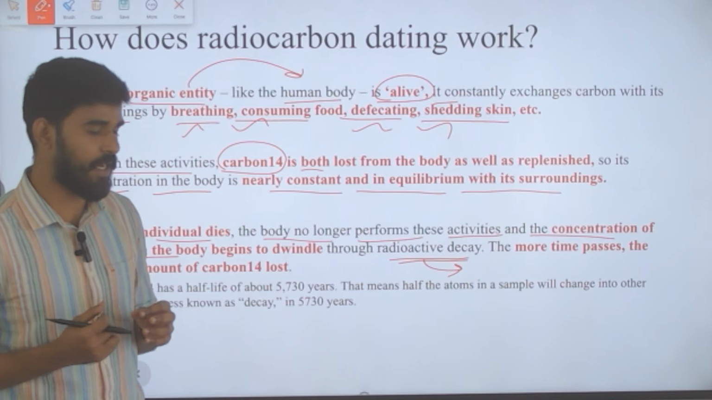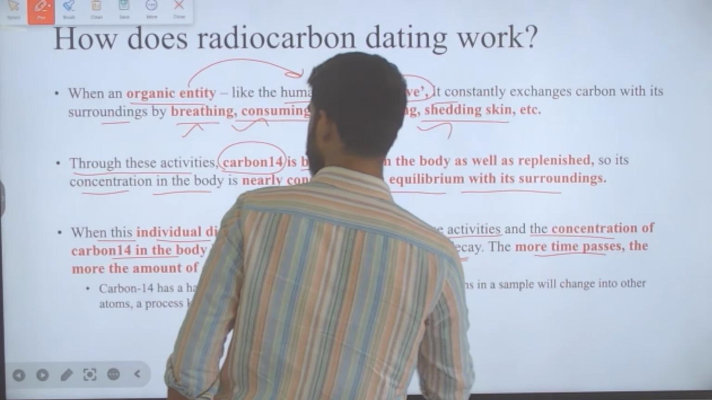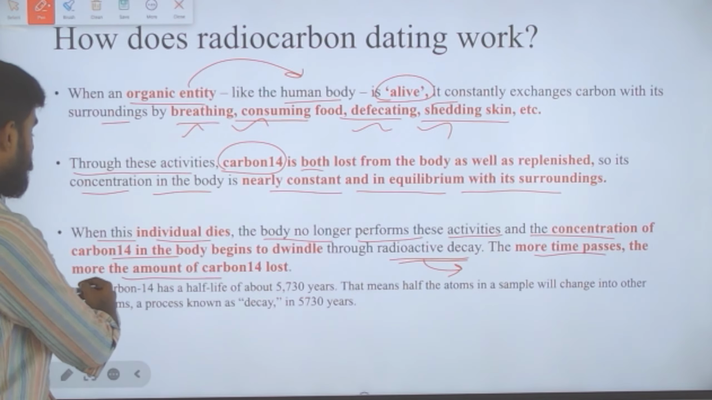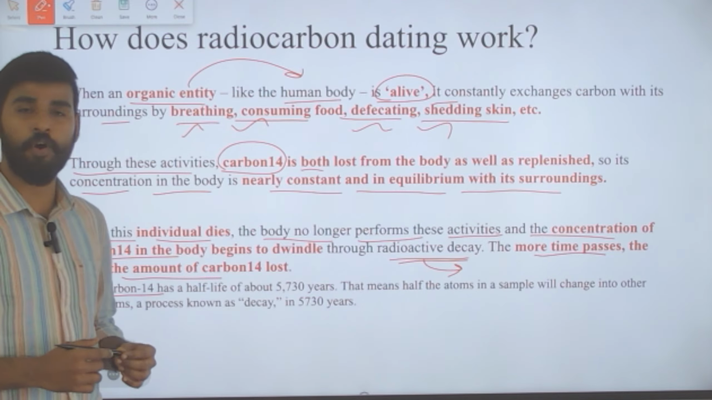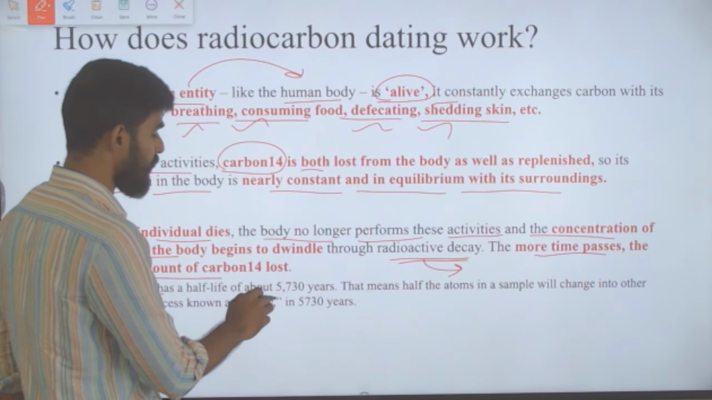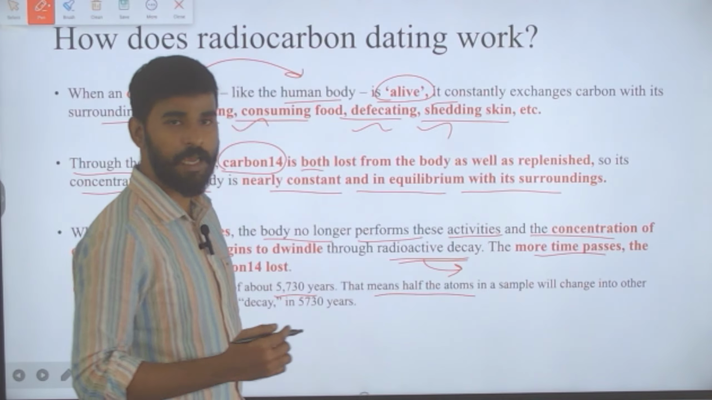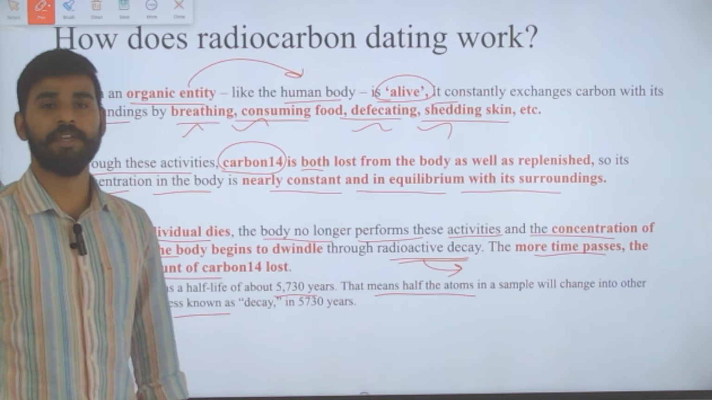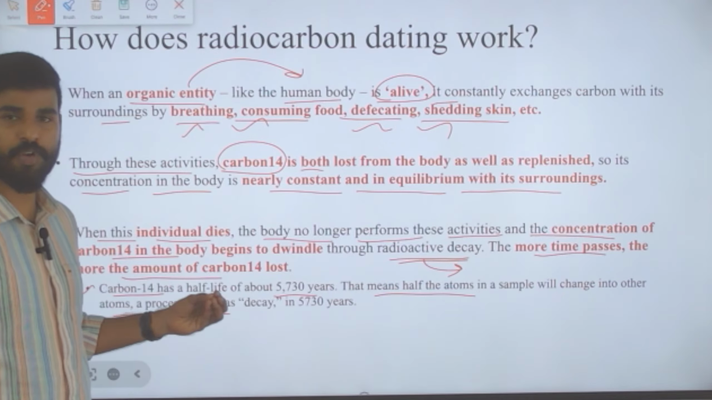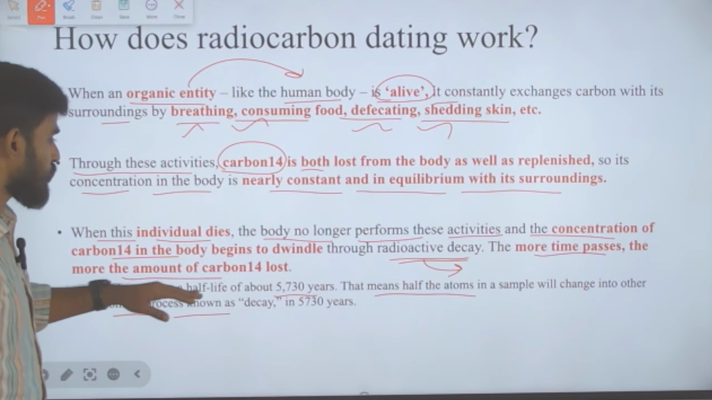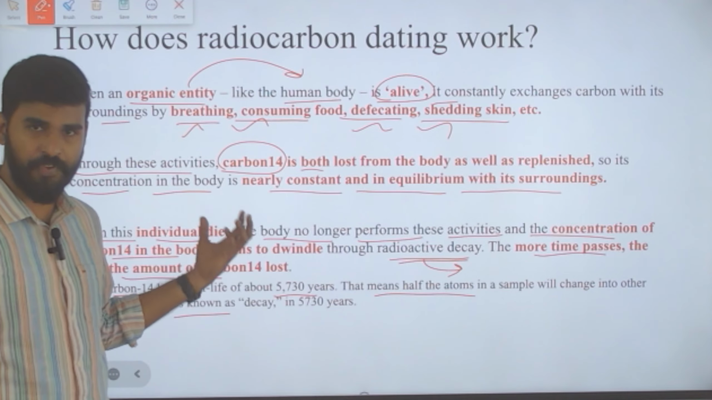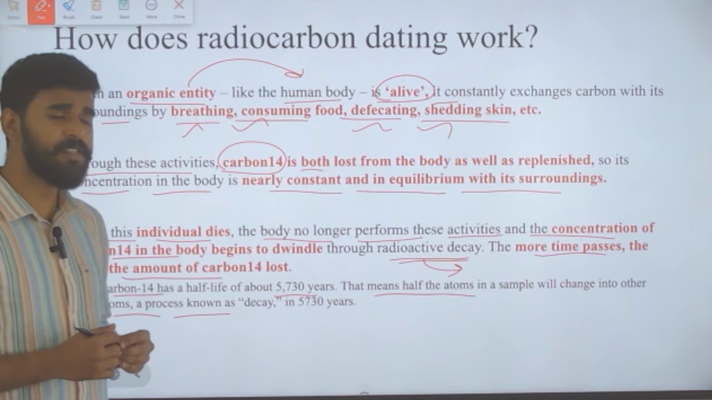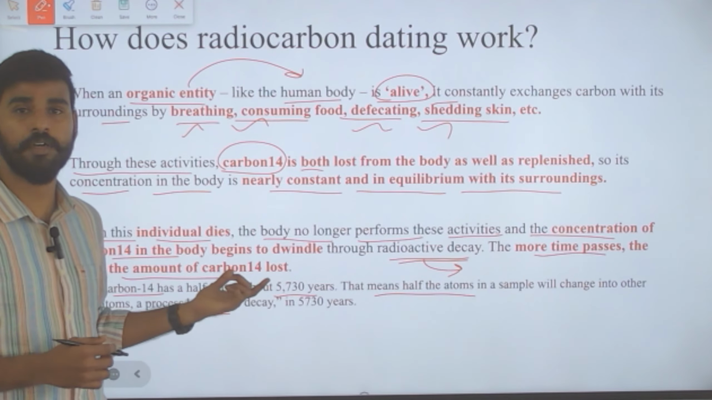The more time passes, the more carbon 14 is lost, obviously. Carbon 14 has a half-life of about 5,730 years, which means half of the atoms in a sample will change into other atoms in 5,730 years. That is what it means, and this process is called radioactive decay.